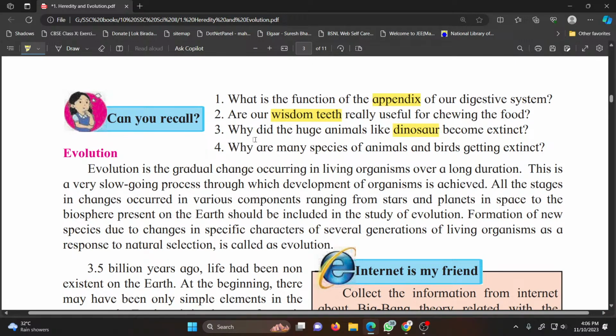Dinosaurs became extinct from the earth because the surrounding environment was no longer suitable for their existence. Similarly, many species of animals, birds and plants became extinct from the earth due to unfavorable environment. So all these points indicate one and only thing, and that is evolution of organism.